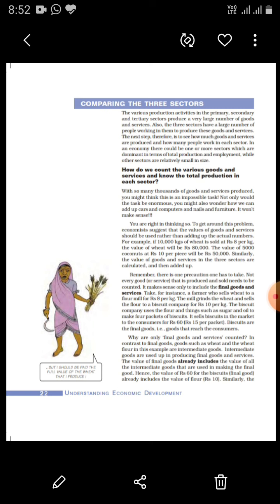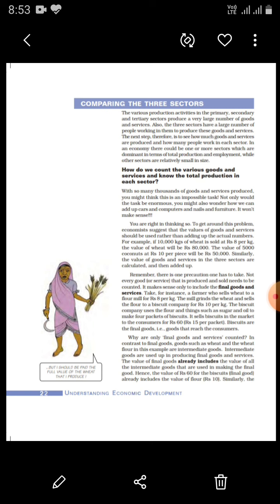Now, why are only final goods and services counted? The question arises, why are only final goods and services counted? Why should the value of the amount received by the farmer or the wheat mill not be added? Why only the final value of goods and services should be added?